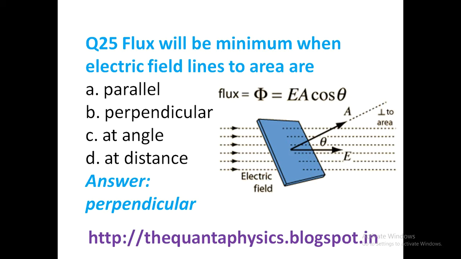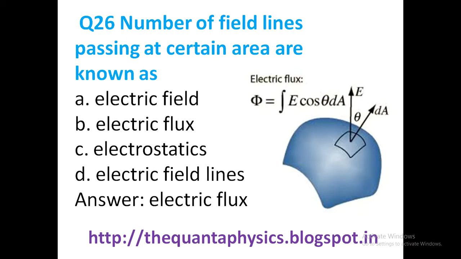Flux will be minimum when the electric field lines and the area are perpendicular to each other. Flux is the number of electric field lines passing through the area, meaning E into A into cos theta. If theta is 90 degrees, then flux is 0. The number of field lines passing through a certain area is known as electric flux, that is, the integration of E cos theta into dA.